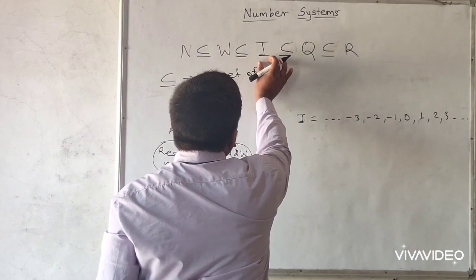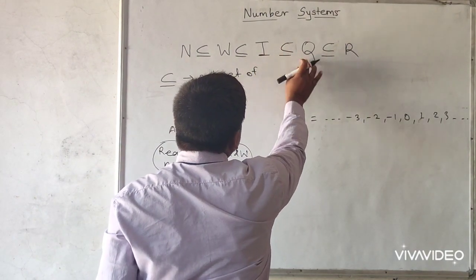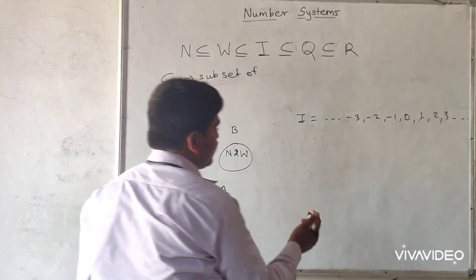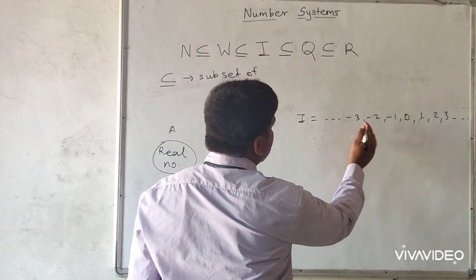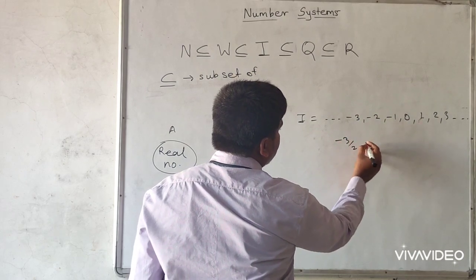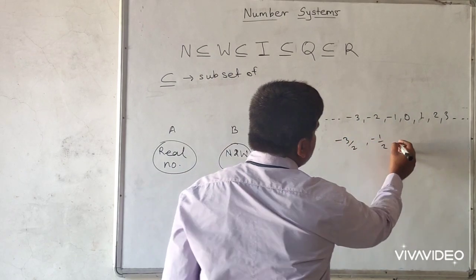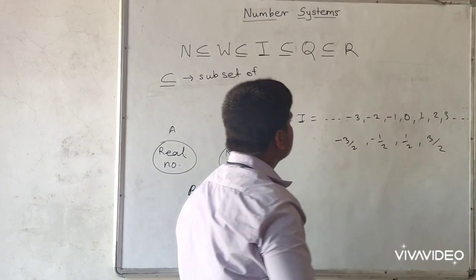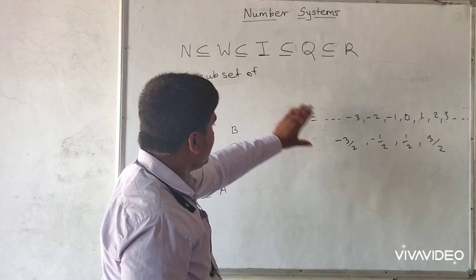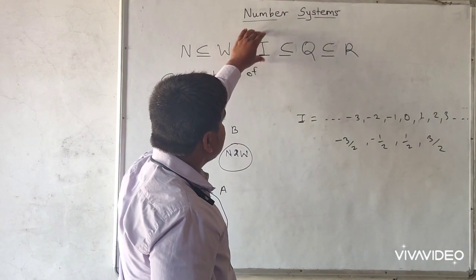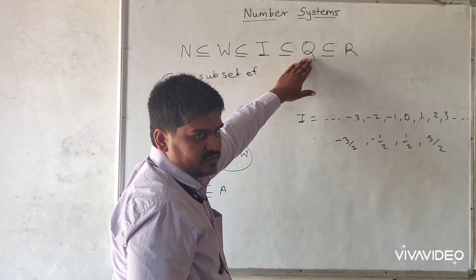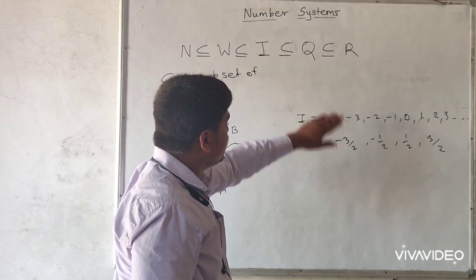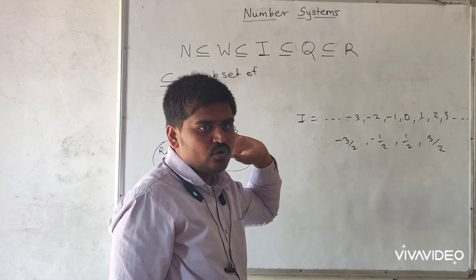Again we can write integer also the same way. Integer is a subset of rational number. Means for example here we can write -3/2, -1/2, 1/2, 3/2. These are all numbers which include these integers. Okay, so integer is a subset of rational number. Why? Because in rational numbers there are some negative and positive numbers.